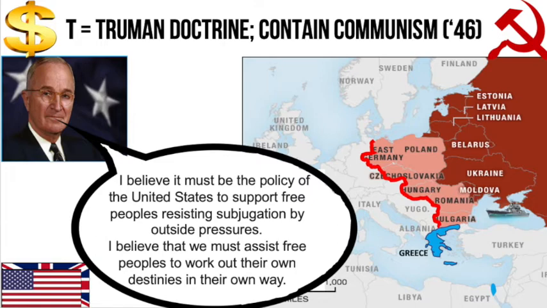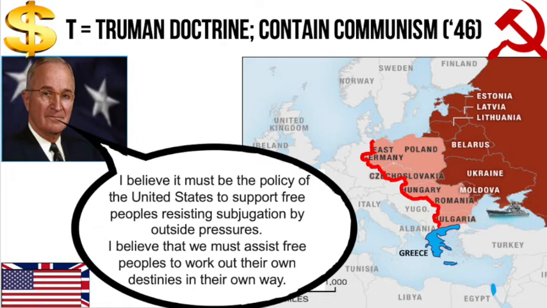President Harry S. Truman gave a speech in the United States promising to help any free country resist if it was fighting communism. Truman's doctrine followed Winston Churchill's speech where he said an iron curtain had descended on Europe, that thick red line on the map there. Truman's doctrine said capitalist countries needed to contain communism, stop it spreading any further west.